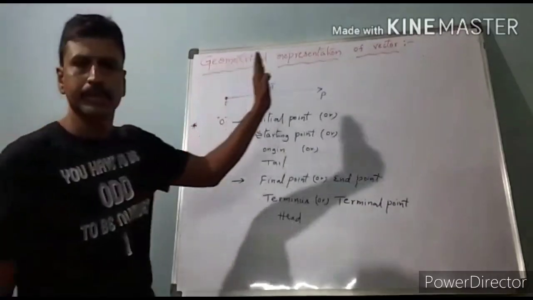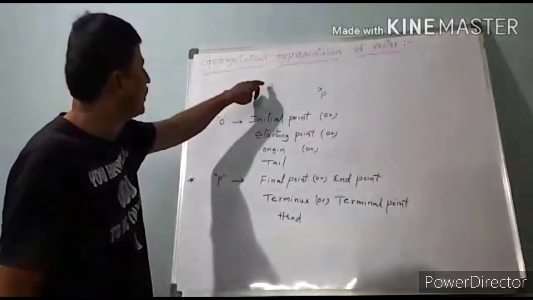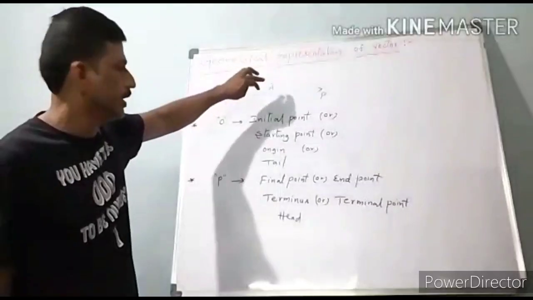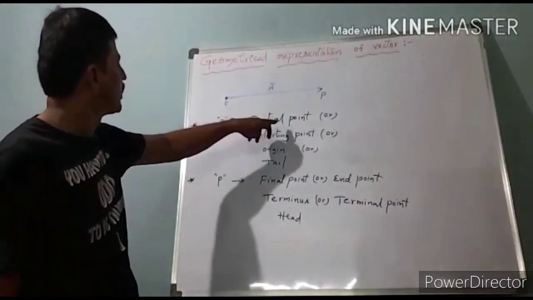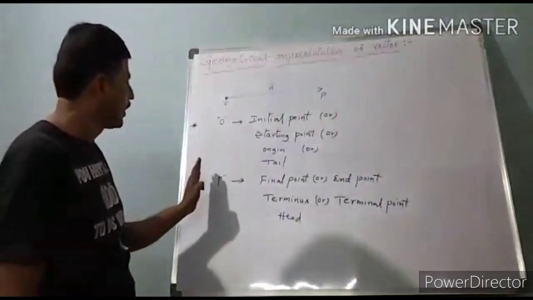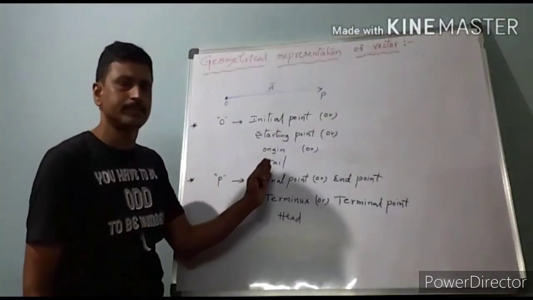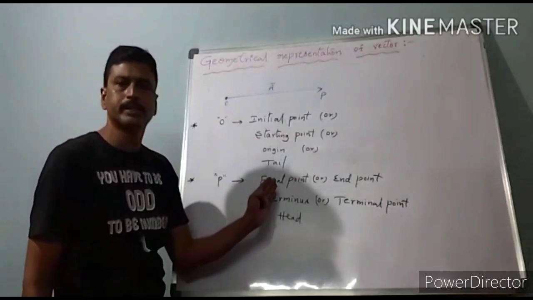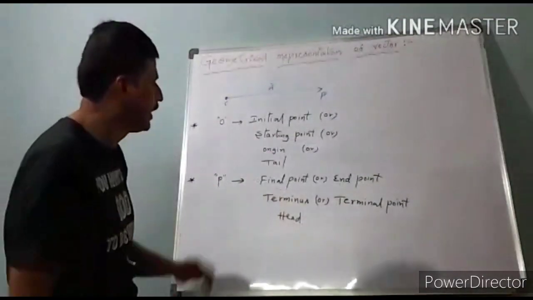So OP is a vector. Its magnitude is A bar. Here O is called initial point, starting point, origin or tail. The point P is called final point, end point, terminus or terminal point, head or tip.